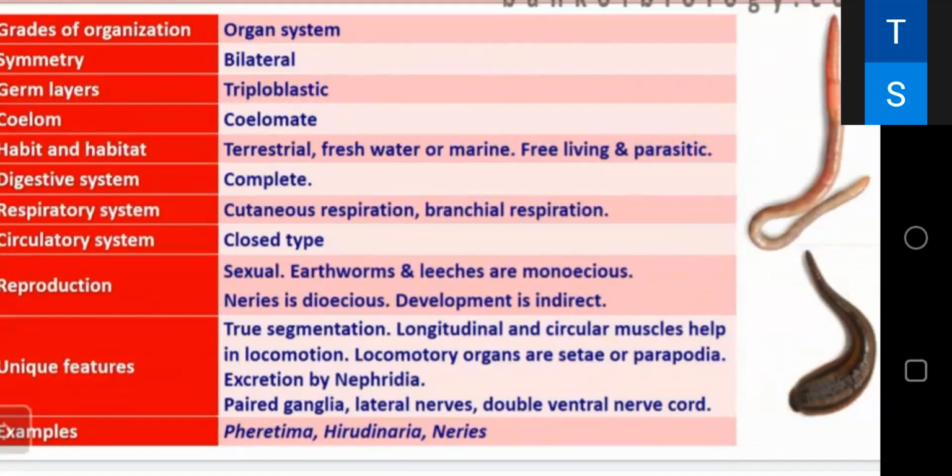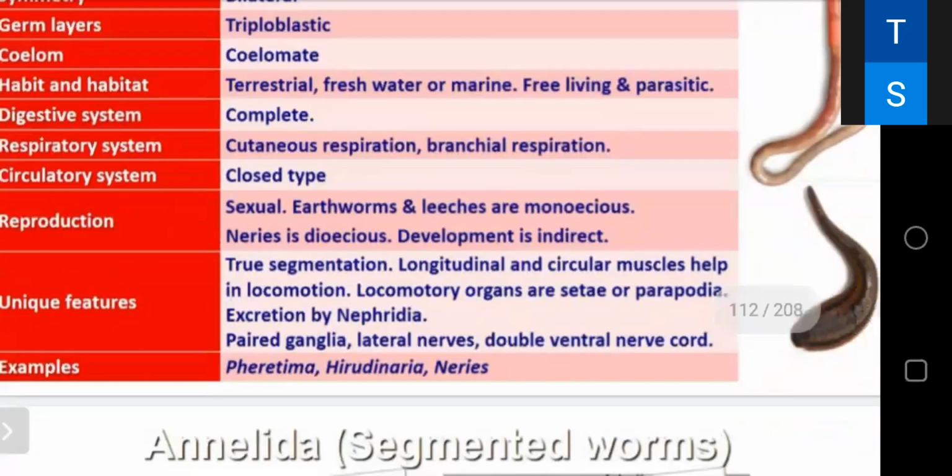Some are monoecious, some are dioecious. Development is indirect. Unique features: they are two segmentation, longitudinal and circular muscle. They are helping locomotion, and locomotory organs are setae and parapodia. Excretion by the nephridia, and they are having paired ganglion, lateral nerves, double ventral nerve cord.